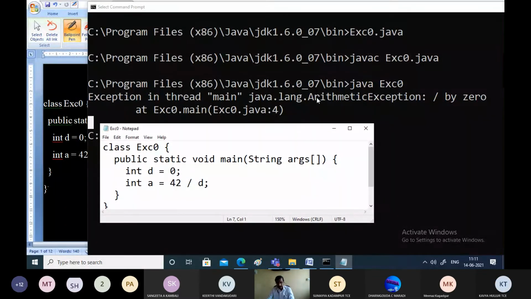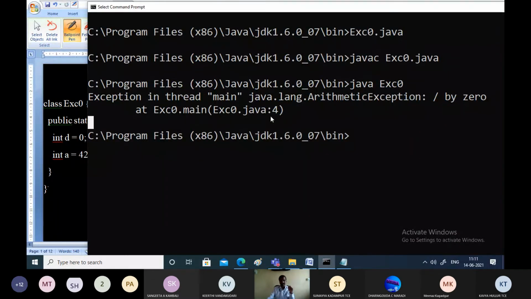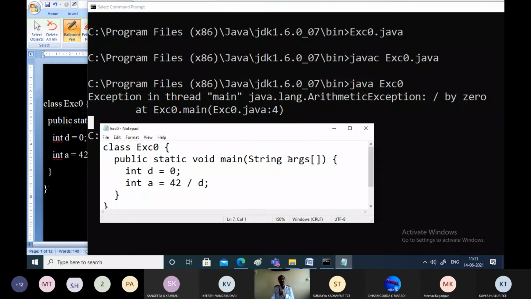Right? So you can see clearly what happens whenever we are not handling the exceptions. What is the outcome whenever you run the program? It says, exception in thread main. Every function is called a thread in Java, which we'll be studying later in the threads chapter. In thread main, or function main, what is the type of exception? java.lang is the package and sub-package, and then ArithmeticException.